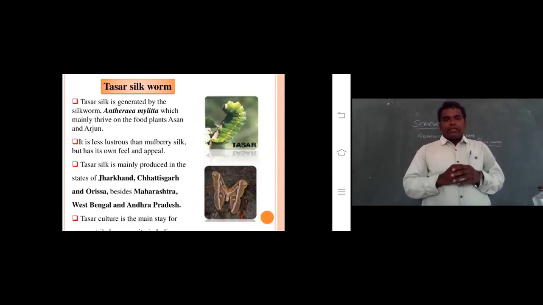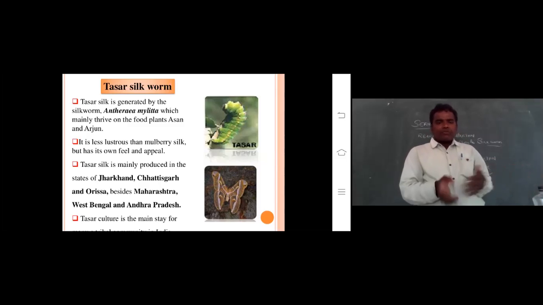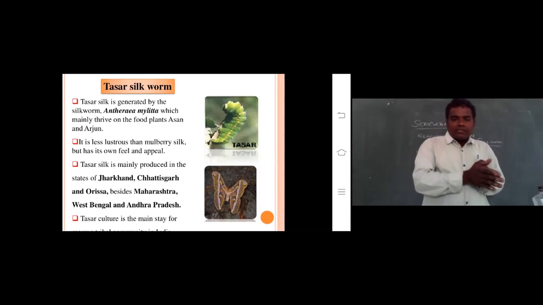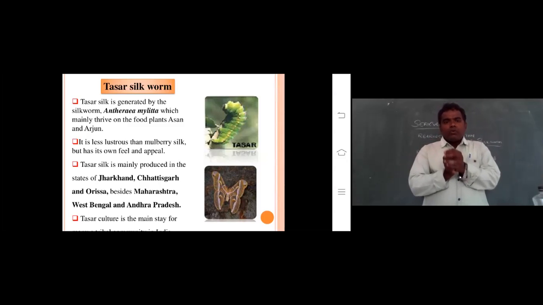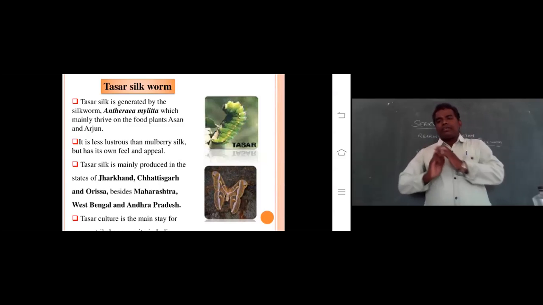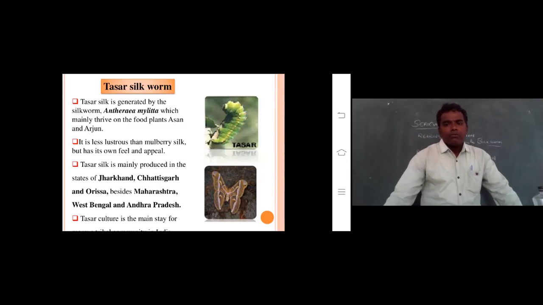Clear? Remember one thing. Tassar silk is mainly produced in the states, already told you: Jharkhand, Chhattisgarh, and Odisha, and besides these Maharashtra, West Bengal and Andhra Pradesh also. Mainly northern states are producers of non-mulberry silk. Already told you, right? So which states, ma? Jharkhand, Chhattisgarh, Odisha, Maharashtra, West Bengal and Andhra Pradesh also. Clear?